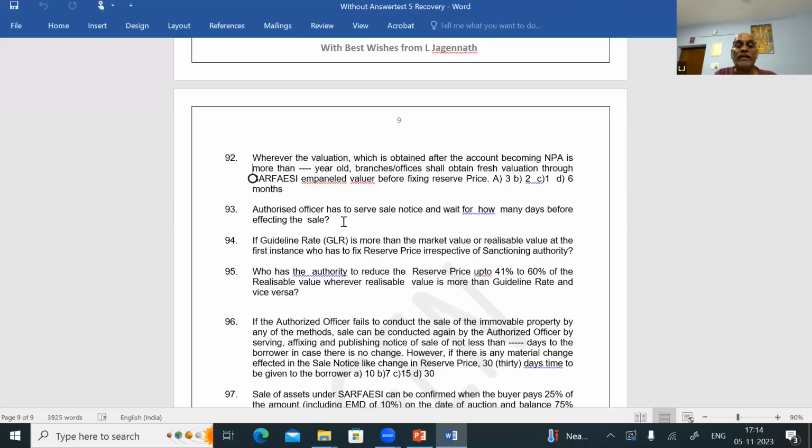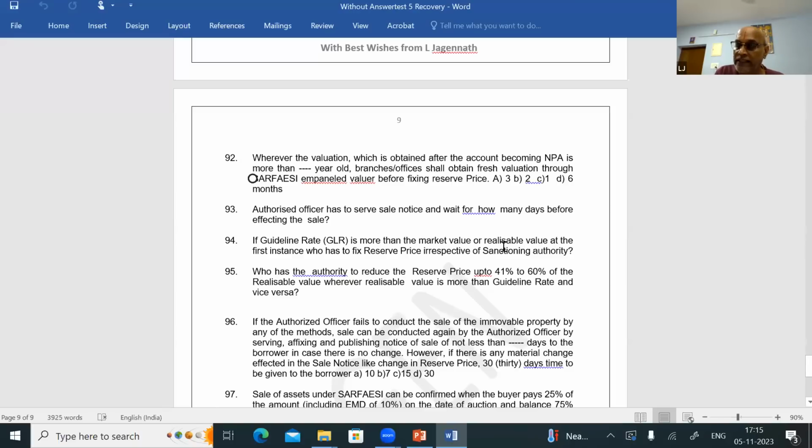Question number 94. If the guideline rate is more than the market value or realizable value, at the first instance, who has to fix the reserve price irrespective of the sanctioning authority? If the guideline value is more than the realizable value or market value, I told you, the RO head CAC has to fix at the guideline rate.